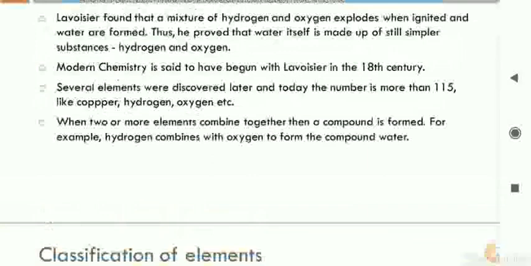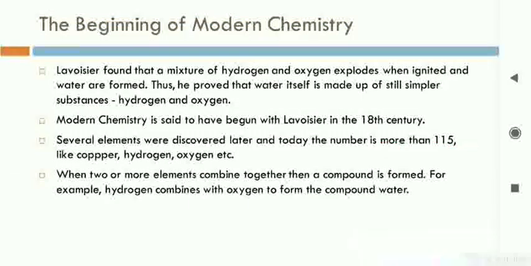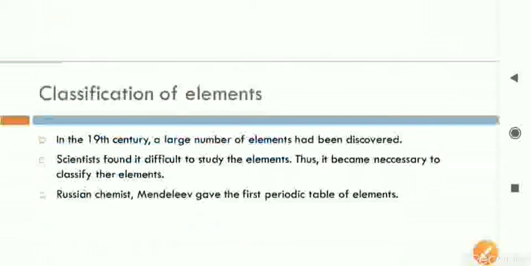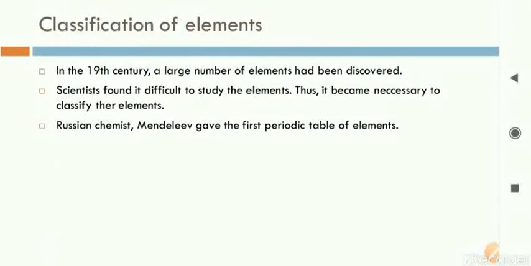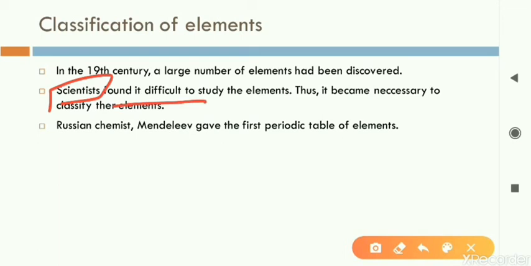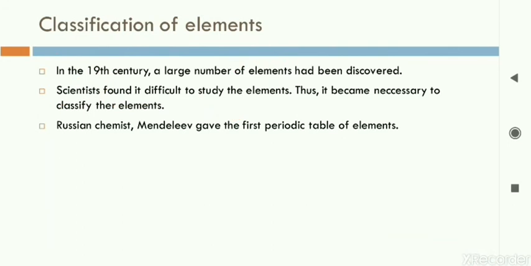Next, now classification of elements. As I told you earlier, there are more than 115 elements today. If we study all these elements one by one, it will take a very long time, and we cannot remember or learn so many things. It is very difficult for us. Scientists also found this difficulty, so they tried to classify, they made groups. Different groups were made of different elements, and these groups are called classification of elements.